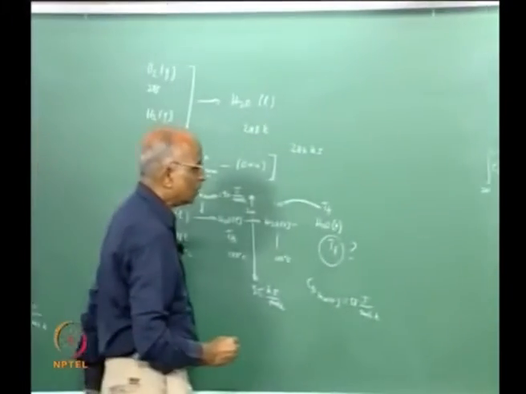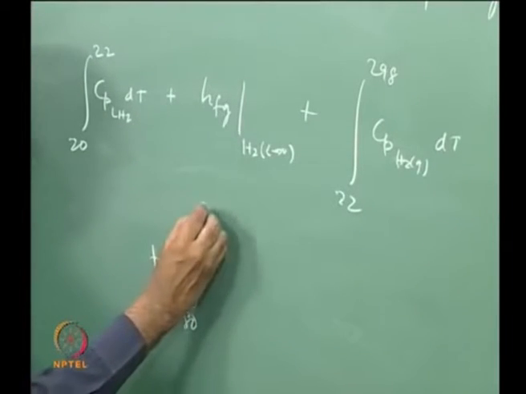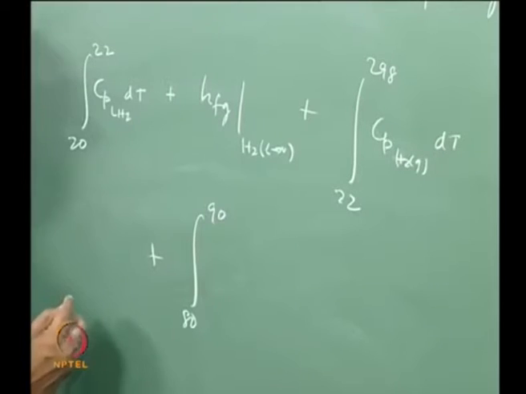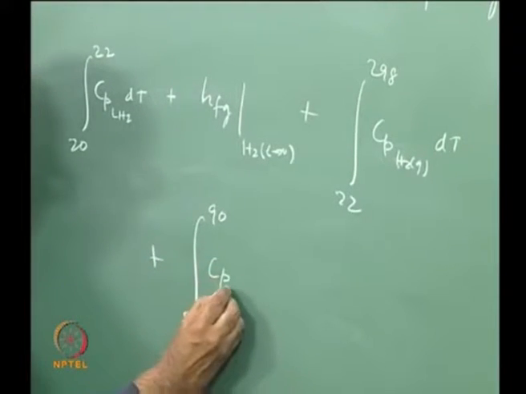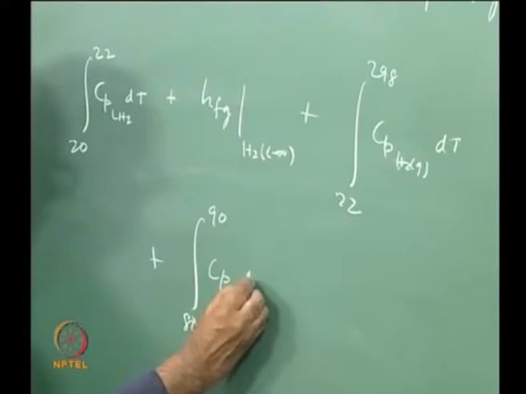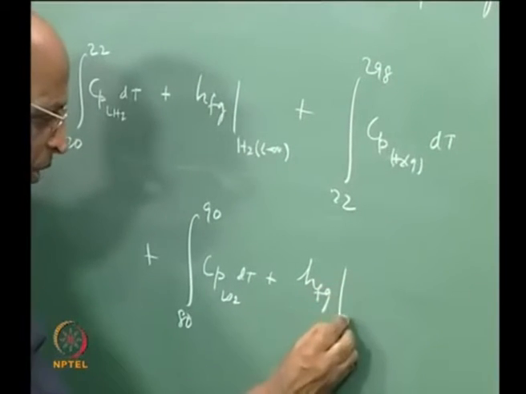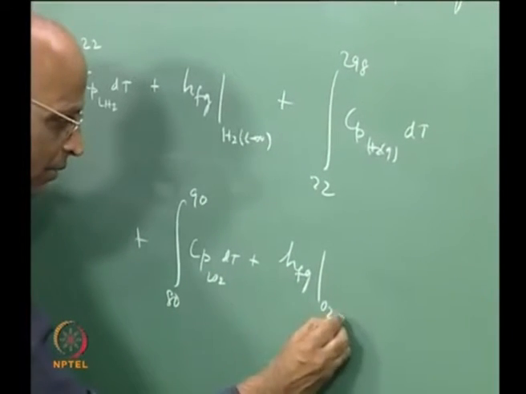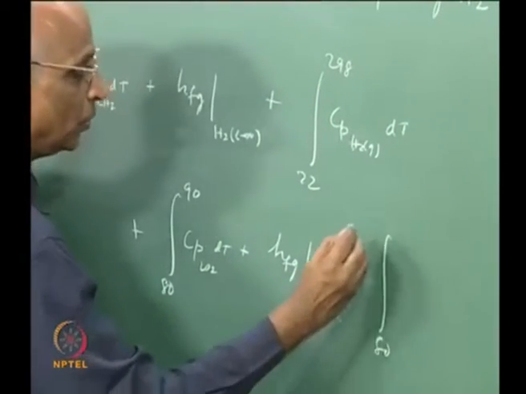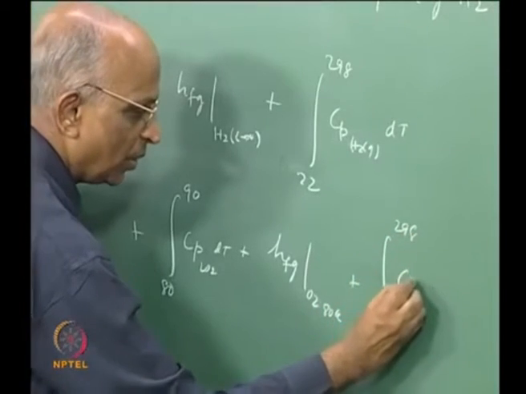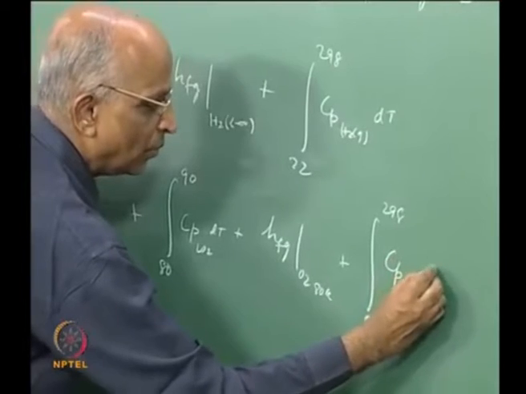okay, plus let me do the same thing for oxygen. I have from 80 Kelvin to the value at 90, which is the boiling temperature, equal to Cp corresponding to liquid oxygen into dT, plus HFG corresponding to oxygen at 80 Kelvin, plus I have going from 80 to 298 corresponding to Cp of oxygen gas into dT over here.